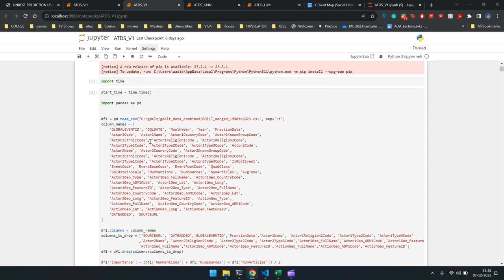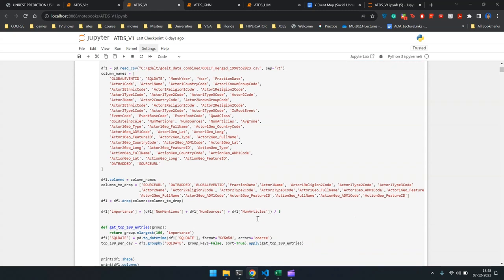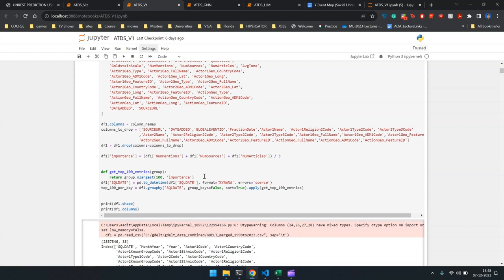So here we have set the column names that we need from the data set, and then we drop a bunch of columns that we do not need. And then we calculate importance as a score of number of mentions plus number of sources plus number of articles and average that out. So this gives us an insight into how important a news article is. So that would be one entry in the data set.